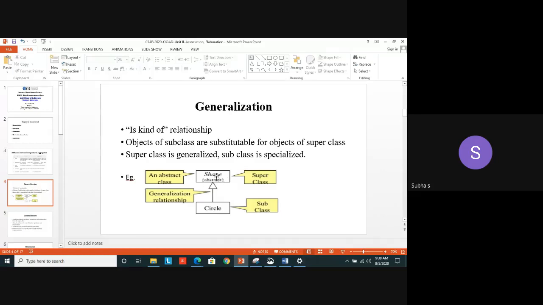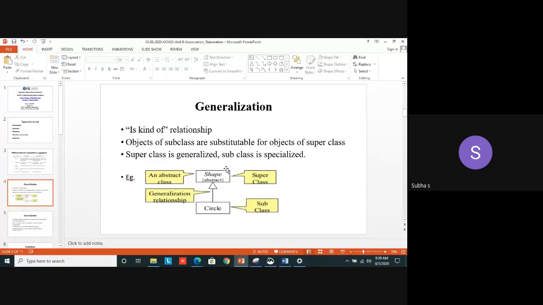Now look at this example. I have mentioned a class called Shape. Shape is the superclass. I can have a shape of circle, a shape of rectangle, a shape of square, or a polygon. That is the specialization. That specialized class is your subclass. The generalized class is your superclass.